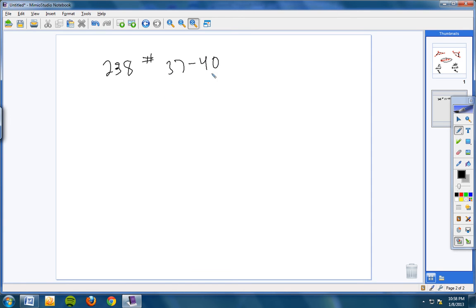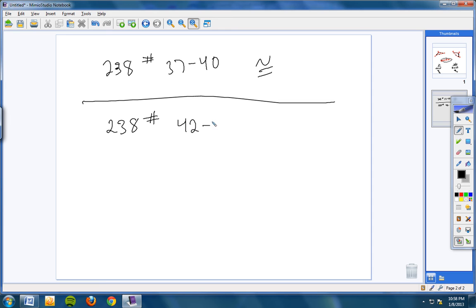I will give you at least one of those, where I state that 2 triangles are congruent, and I give you some missing parts and you have to find those. So look at 37 through 40 and make sure you're good to go on those. And then also for your quiz on Friday, problems like page 238, numbers 42 through 45. Any of those would be fair game. Okay, so please make sure you study those and are ready for Friday.